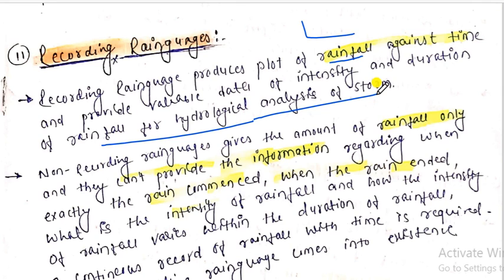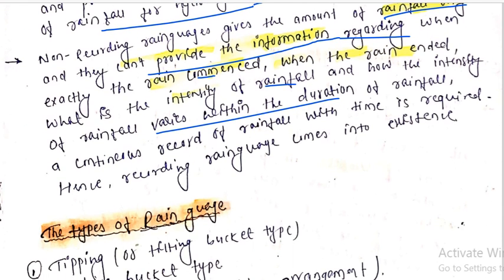So what happens is that in a non-recording rain gauge, only the amount of rainfall is recorded. Non-recording types of rain gauge cannot provide information about when the rain exactly started, when the rain ended, what the intensity of rainfall is, and how much the intensity of rainfall varies with duration. ये सब डाटा क्या होता था, means that non-automatic rain gauge cannot provide all this data, right? Means rainfall कब शुरू हुआ, कितना इंटेंसिटी था, ठीक है.